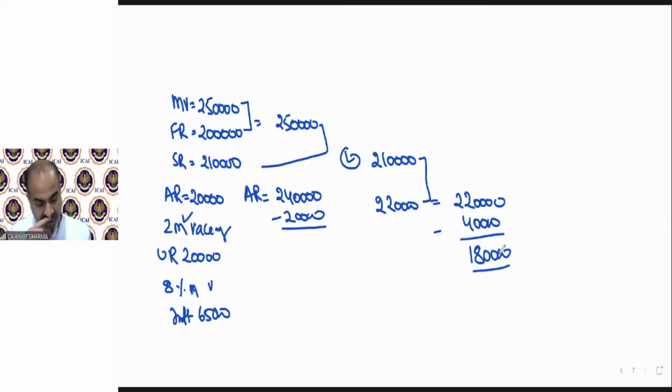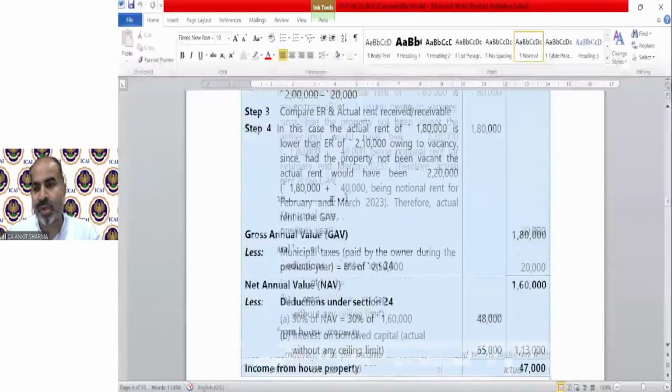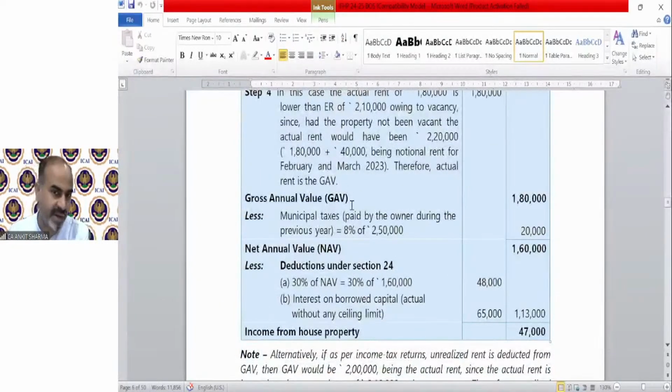So if you are able to find the GAV, you will be able to solve the question. So that is the solution. You can see GAV is 1,80,000. Others, municipal taxes paid, you need to deduct, then 30% deduction, then interest has been given in this question.